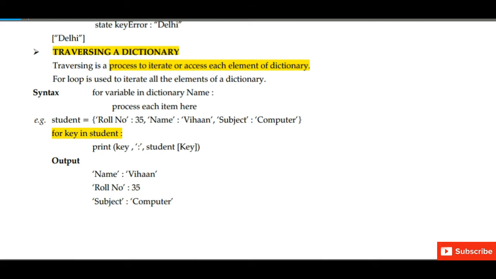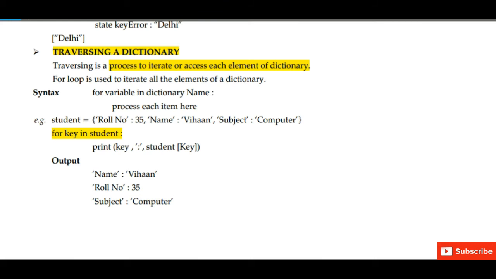For example, here we have taken a dictionary student is equal to roll number colon 35, name colon Vihan, subject colon computer. For key in student colon print key comma colon student, in the bracket we have written key. So we will get the output.